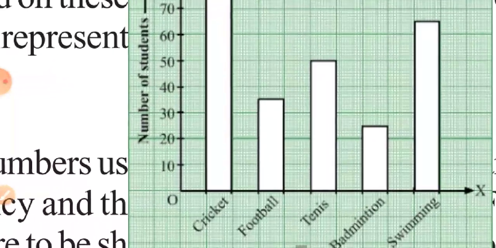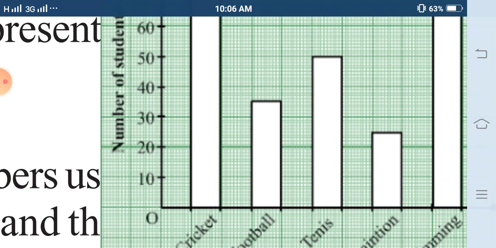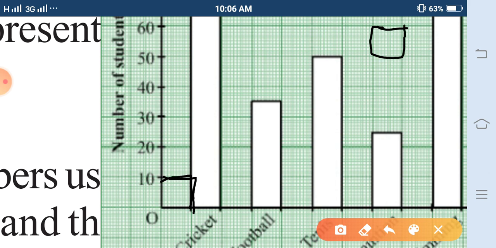Students, the first important thing is here, this is a complete one box, and in one complete box there are 10 small lines. Now it's your wish what value you want to assign to the single big box.